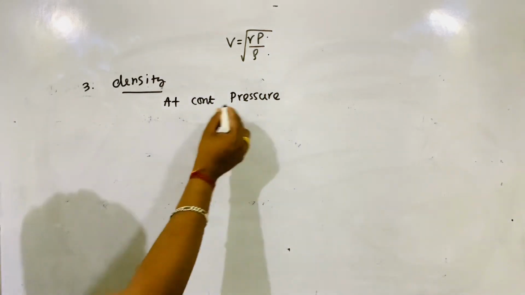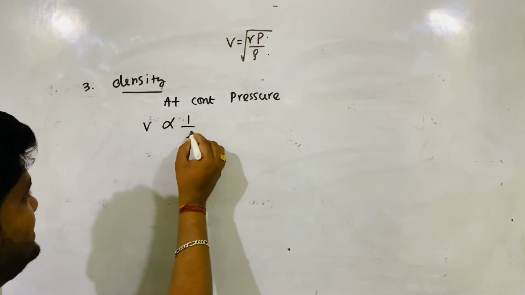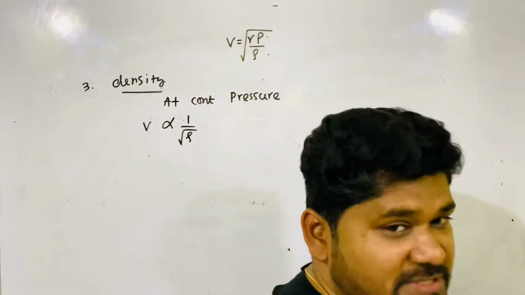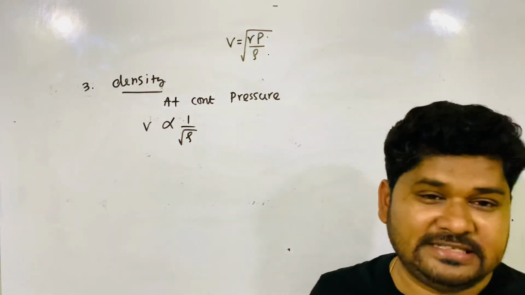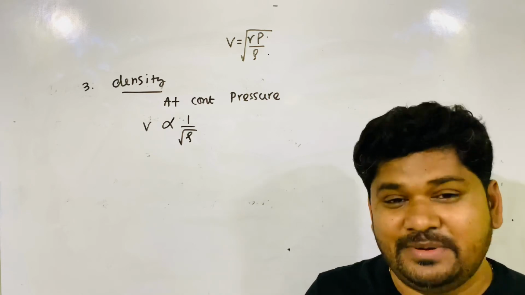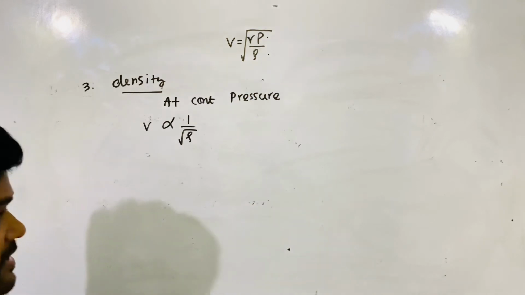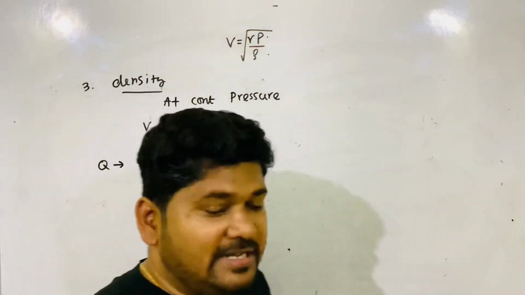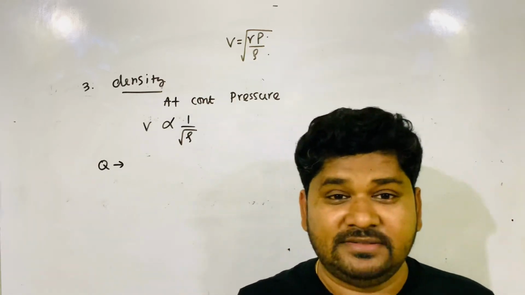So how does velocity depend on density? Velocity is directly proportional or inversely proportional? Inversely proportional to square root of density. More is the density, less is the velocity of sound. One question you can do, if possible, you write one question here. Density of oxygen is 16 times greater than hydrogen.